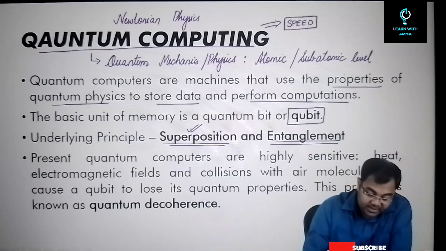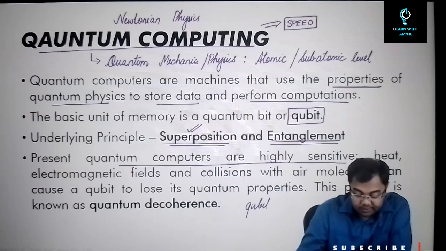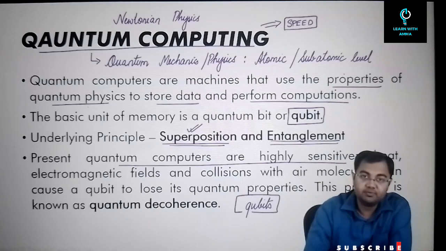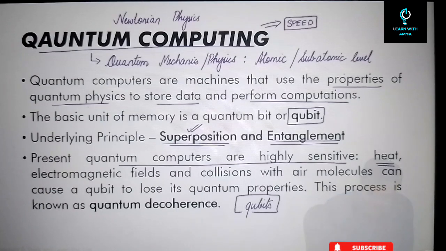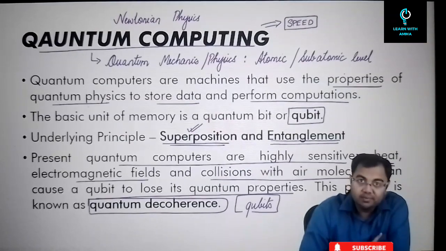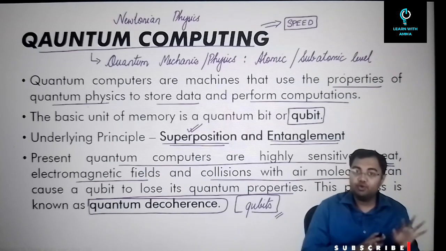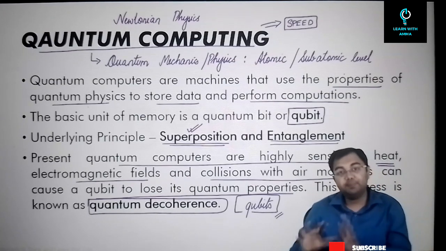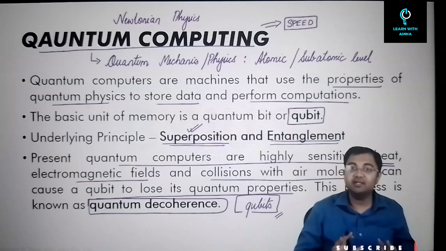Now, quantum computers are very highly sensitive, especially the qubits. These qubits can be destroyed very easily. Heat, electromagnetic fields, collision with air molecules, all these can cause qubits to lose their quantum properties. This is also called quantum decoherence. Because of quantum decoherence, we always take extra qubits. If, let's say, 5 qubits are required for a computation, we keep 7 qubits. We assume that 2 qubits will definitely be destroyed because of the external conditions.